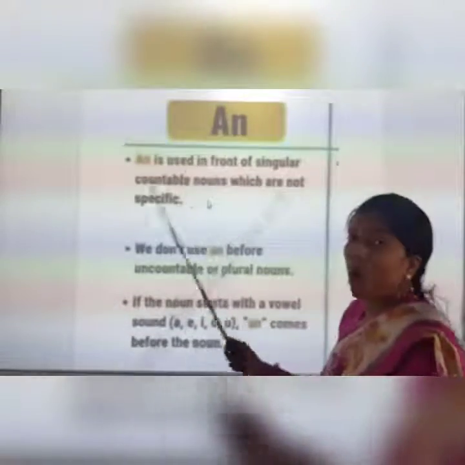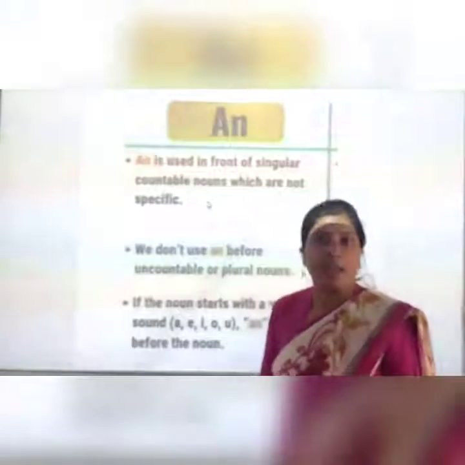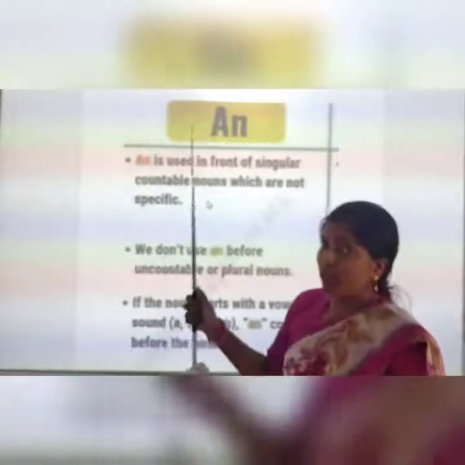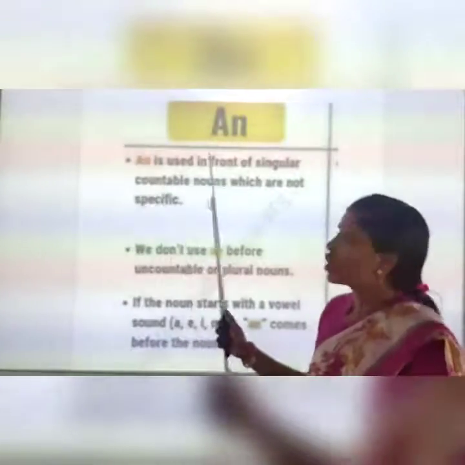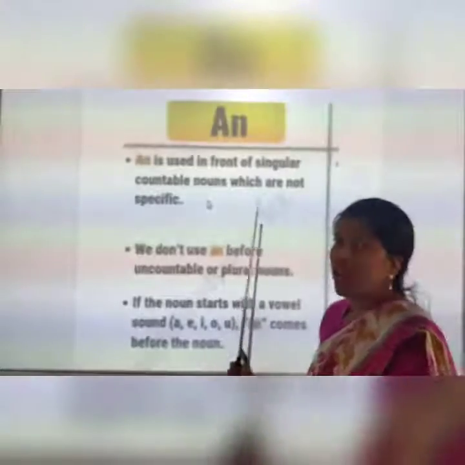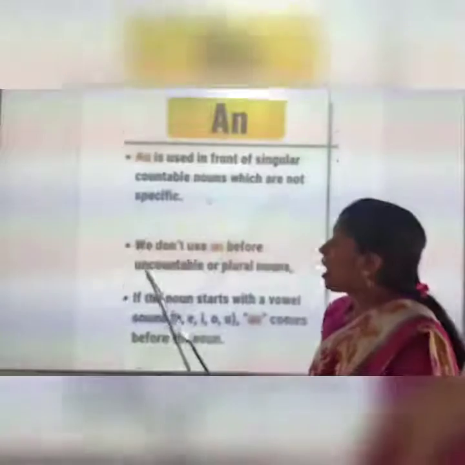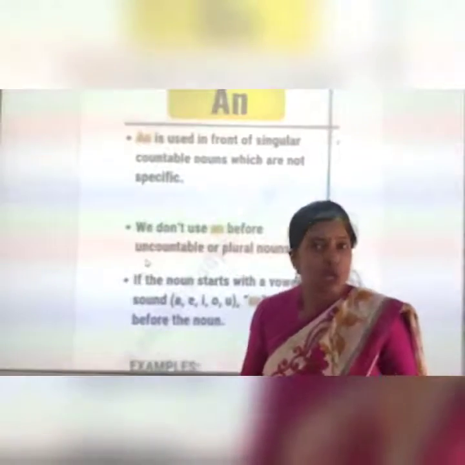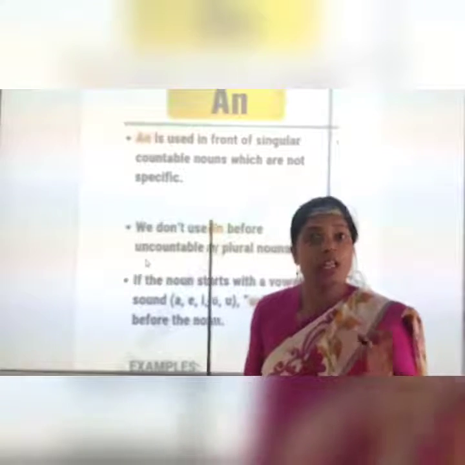Now come on, the next is an. The use of article an. See, the same thing. Two points are the same as we studied in a. Like an is used in front of singular countable nouns which are not specific. So a and an both we use with singular countable nouns.